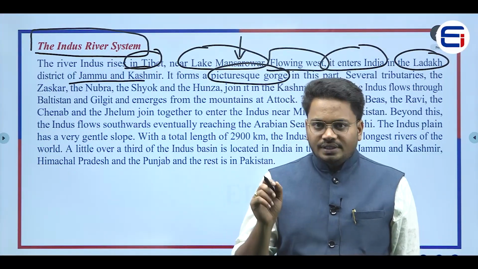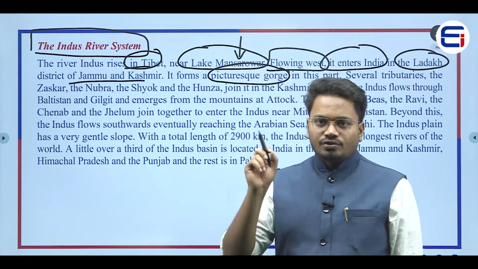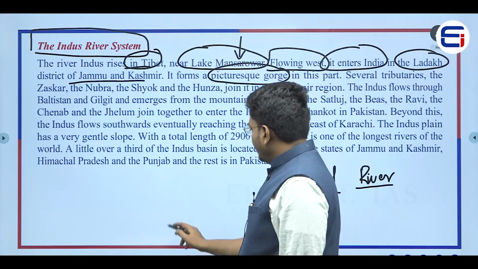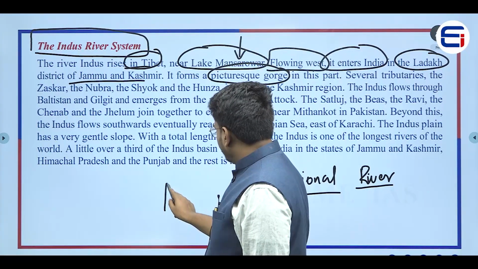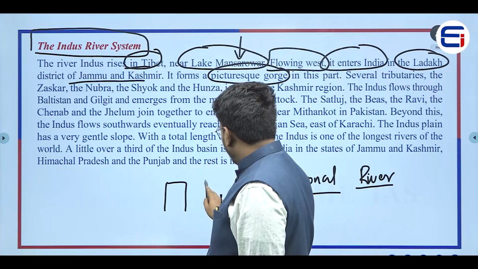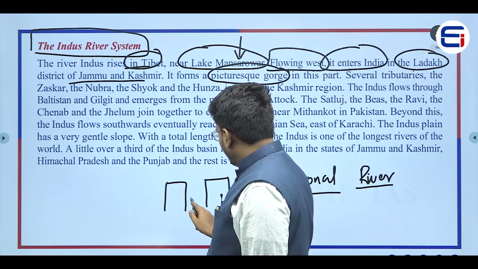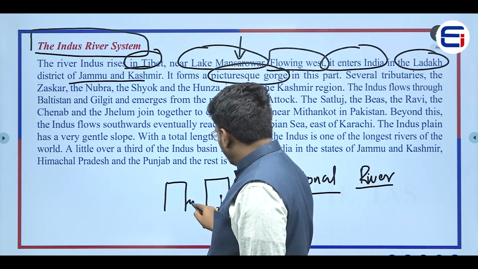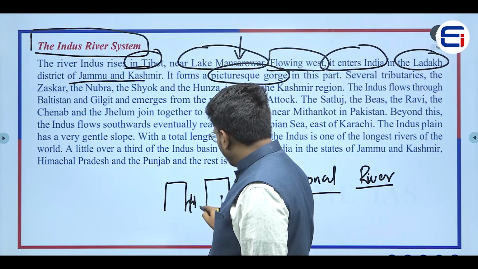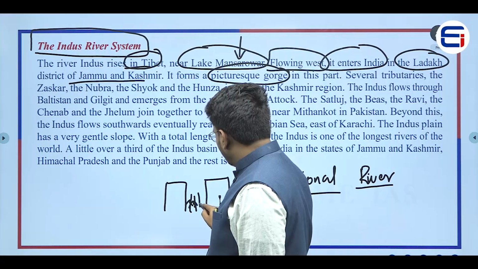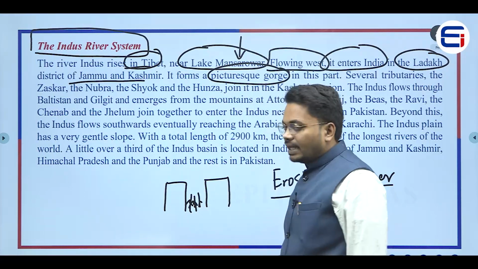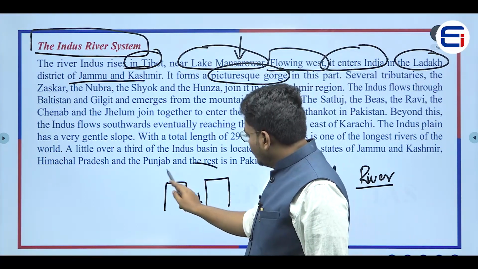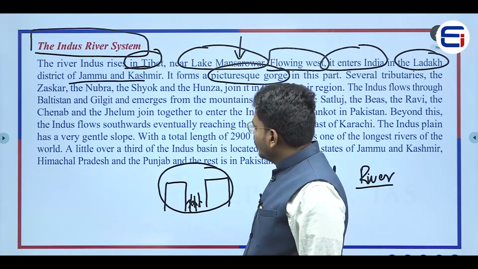Now this gorge is something which was formed because of the erosional activity of a river. How does a gorge look? Suppose you try to observe, this particular thing is called a gorge, and you would see the river flowing in between these two highly elevated highlands, right? So this particular landform is called a gorge.